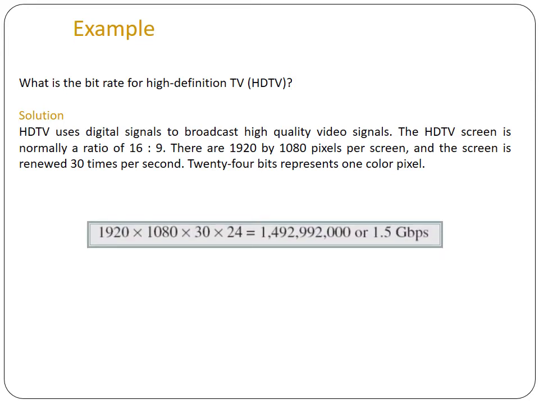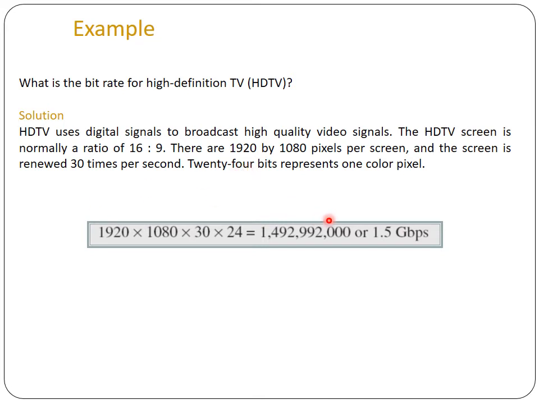So we have 1920 by 1080 pixels per screen. So 1920 into 1080 pixels are there per screen, into 30 is the renewed times, into each pixel is represented by 24 bits.